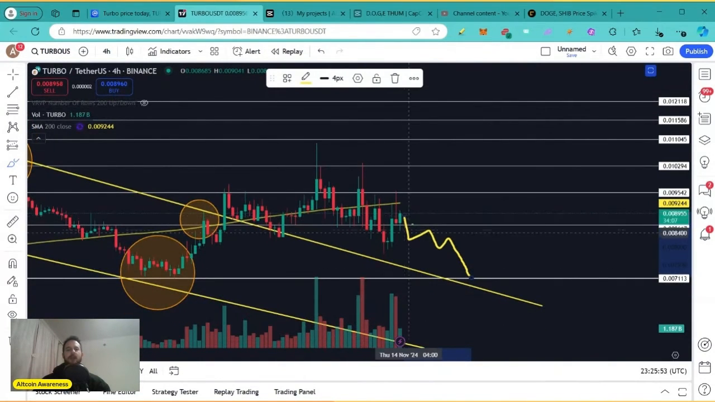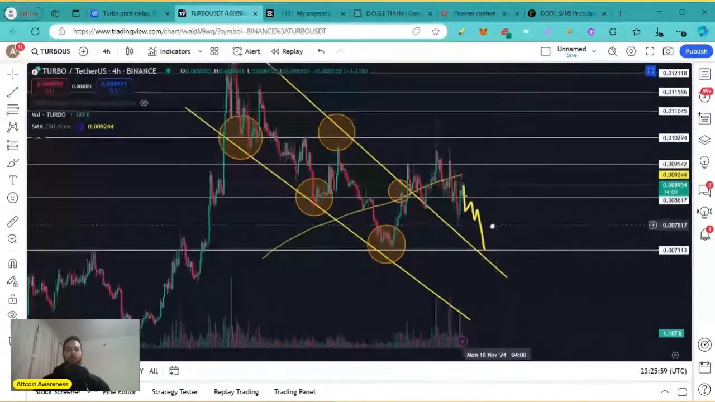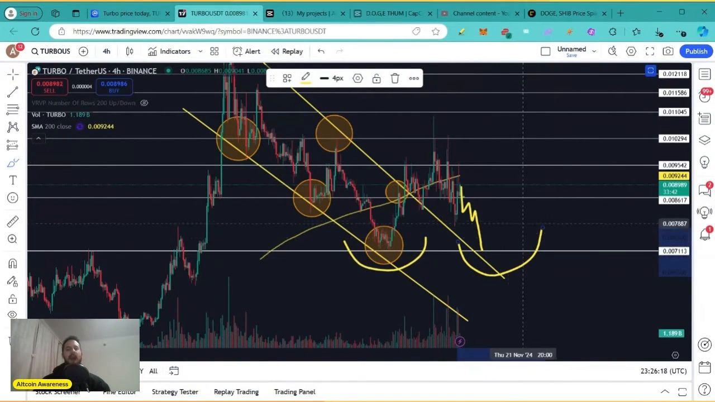And if the price action manages to pull back all the way down here, this might be a possible double bottom pattern. Look at this, double bottom. So if this idea of Turbo pulling back all the way down here plays out, this might be a very nice opportunity for us to start scaling in to buy some Turbo on a discount.